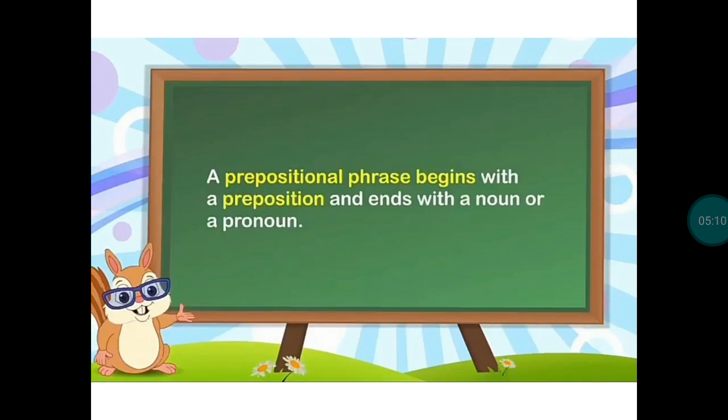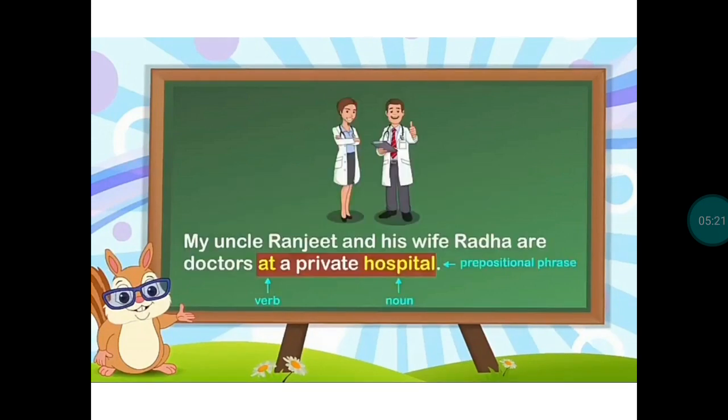What is a prepositional phrase? A prepositional phrase begins with a preposition and ends with a noun or a pronoun. For example, my uncle Ranjit and his wife Radha are doctors at a private hospital.